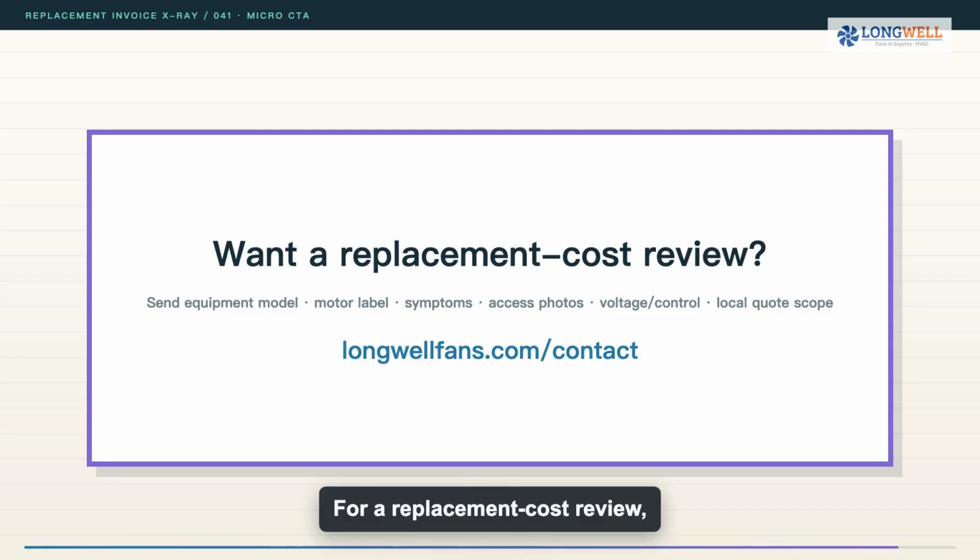For a replacement cost review, send the equipment model, motor label, symptoms, access photos, voltage and control information, and the scope of the local quote. Longwell can help identify the missing boundaries before parts are ordered.